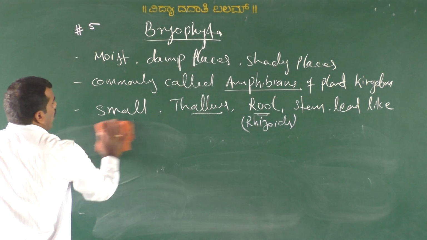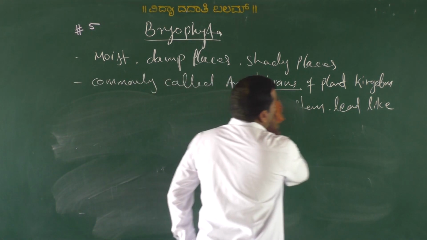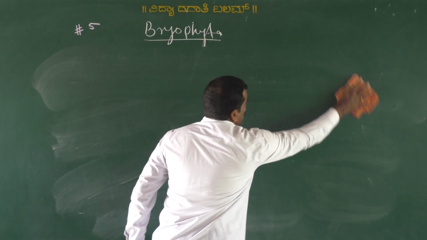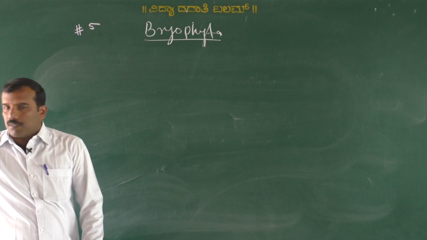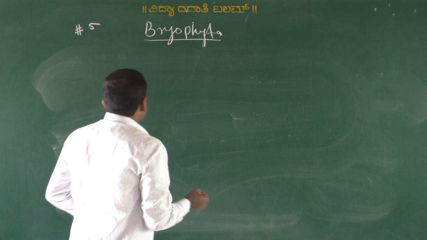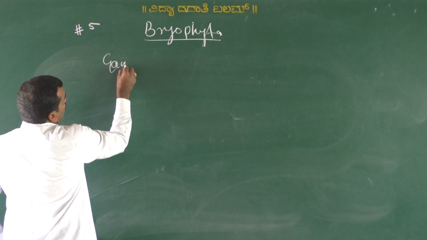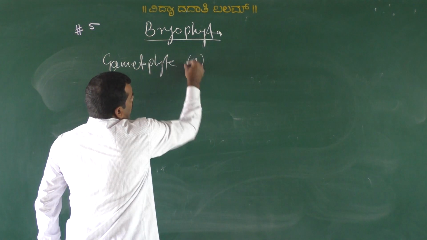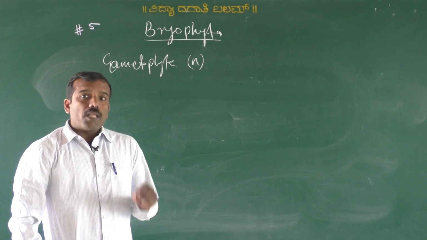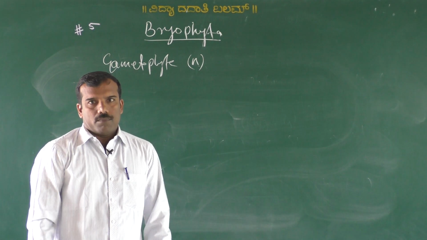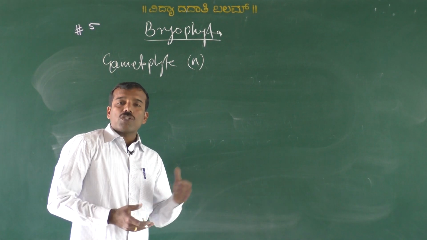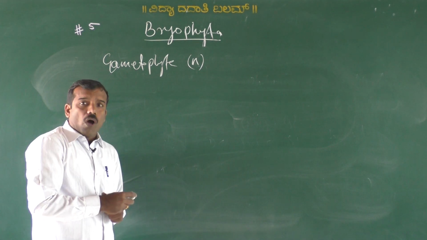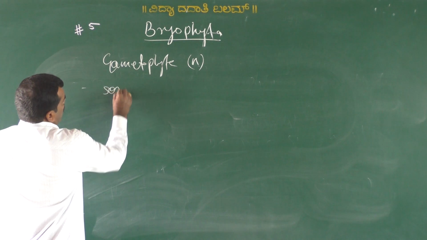So I told you the plant body is very small or thalloid, with root-like, stem-like or leaf-like structures. The plant body is a gametophyte which is haploid. They produce gametes. So the gamete-producing plant is called gametophyte. This gametophyte has sex organs.